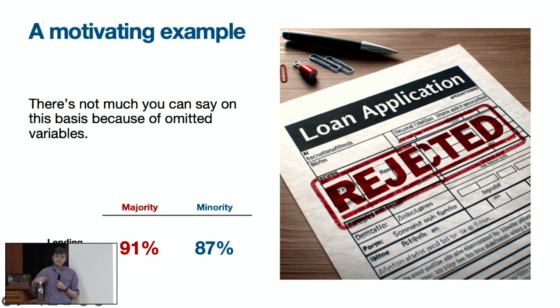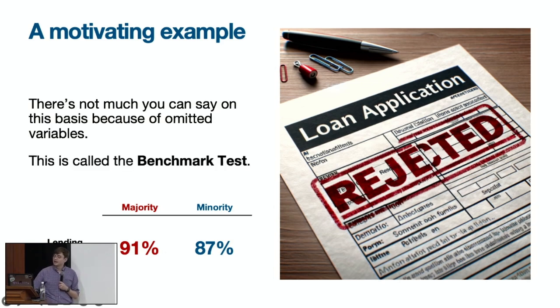Okay, so if that's our goal, then the obvious answer is that we probably can't hope to learn too much just by comparing the lending rates, for the simple reason that there are a lot of other factors that enter into this decision that we haven't adjusted for. And so there are other reasons why this might happen, even if Wells Fargo is not discriminating. And even so, looking at this difference is a very standard thing to do. It's the jumping off point for most more sophisticated statistical analyses of discrimination.